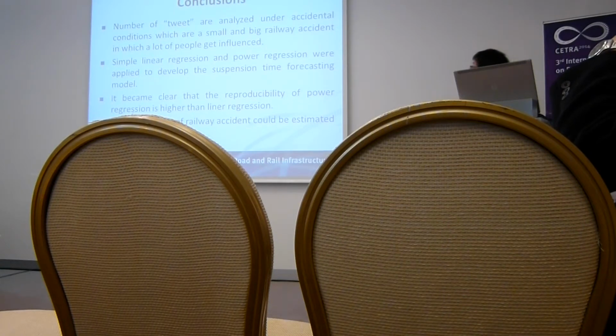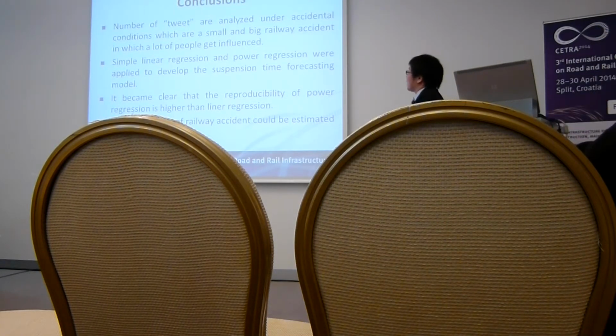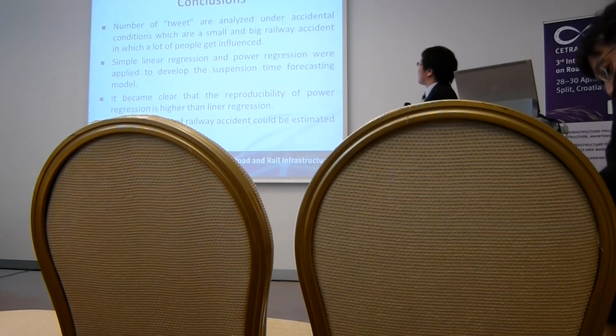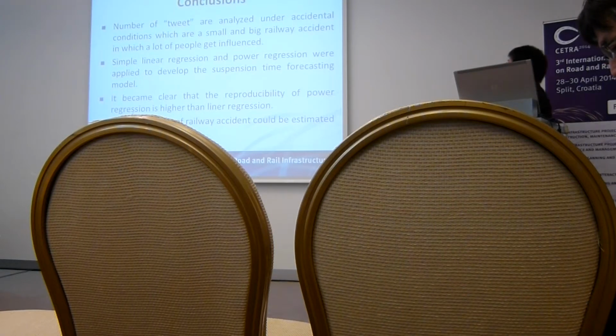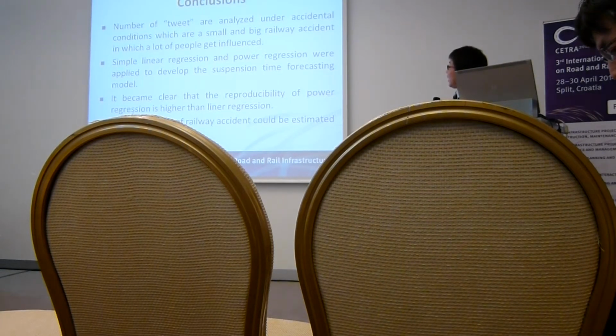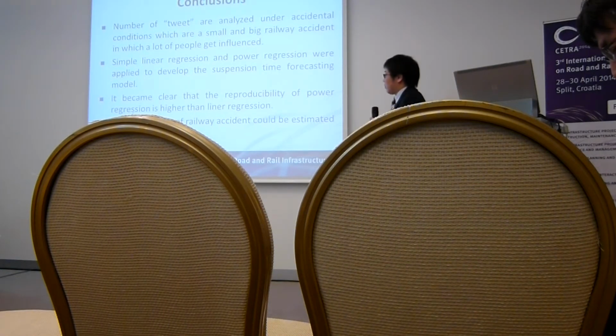Conclusions. The number of tweets was analyzed under accidental conditions, which are small and big railway accidents in which a lot of people are influenced. A simple linear regression and a power regression were applied to develop the suspension time forecasting model. It became clear that the reproducibility of power regression is higher than linear regression. The suspension time of a railway accident could be estimated using Twitter data.